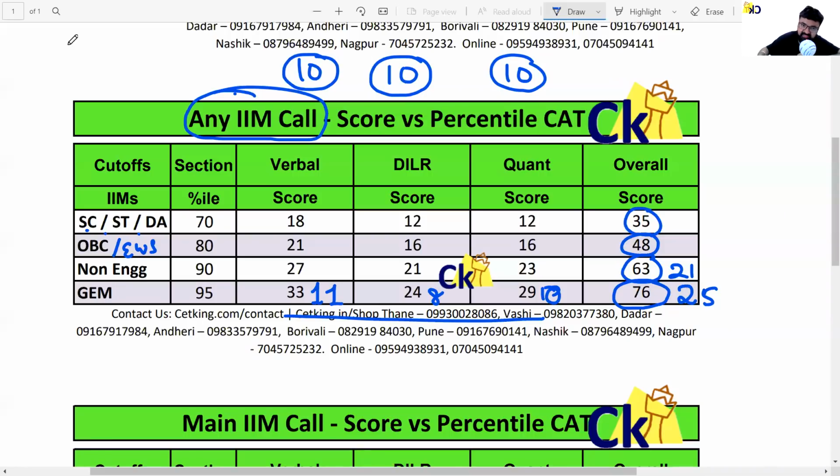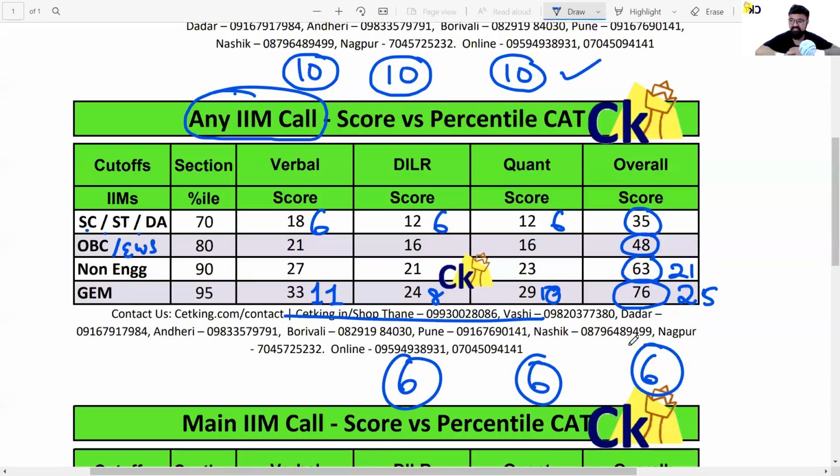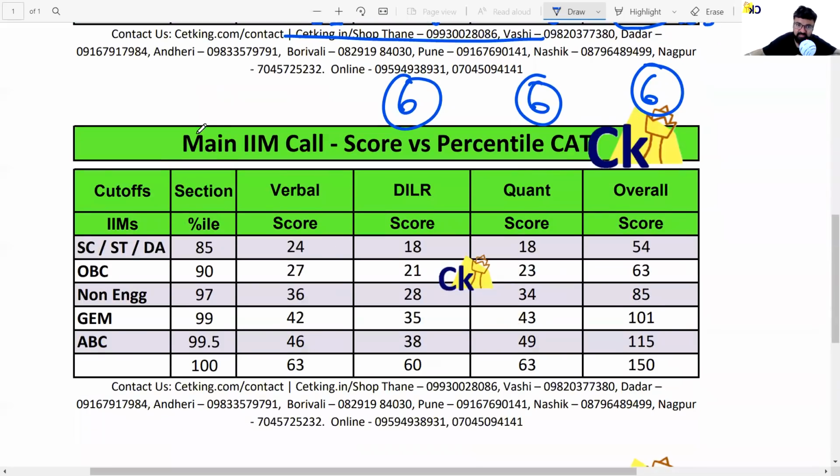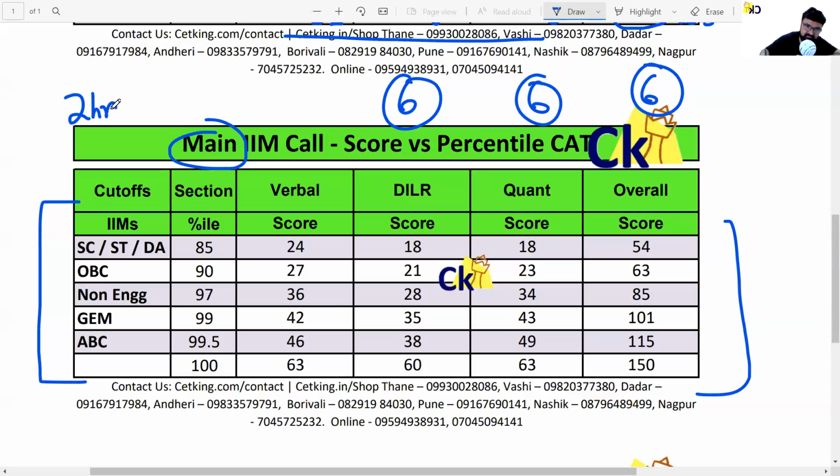If you're from the reserved category, look here: 6, 6, 6. Open category 10, 10, 10. Reserved category 6, 6, 6. These are the 3 magic numbers you need to understand. If you're looking for the main IIM calls, then the target has to be higher. Then these are the targets. This is all on the basis of a 2 hour paper. Tomorrow if they change the paper to 3 hours, that is a different thing.